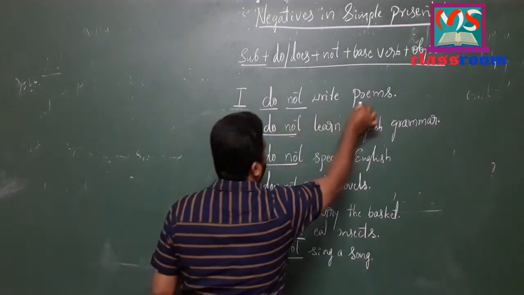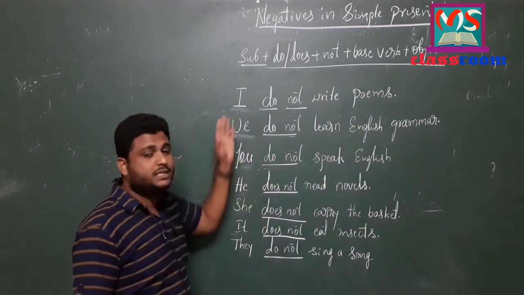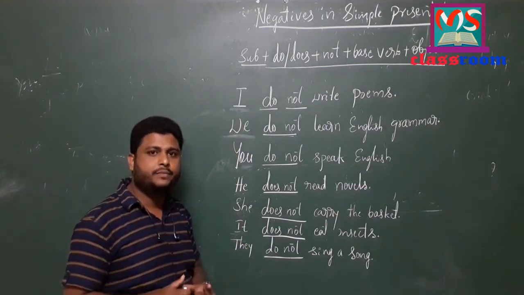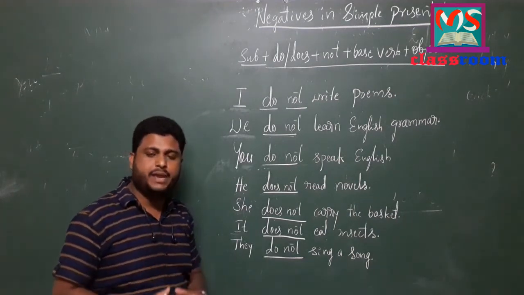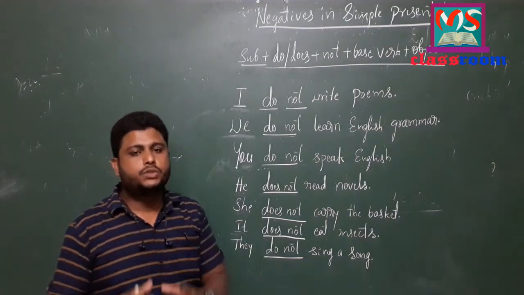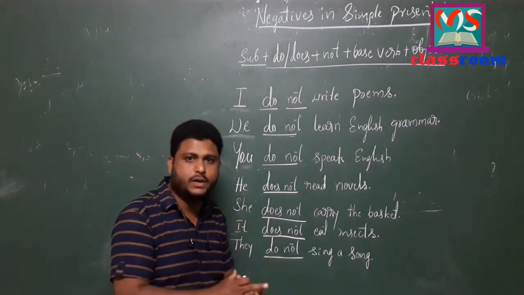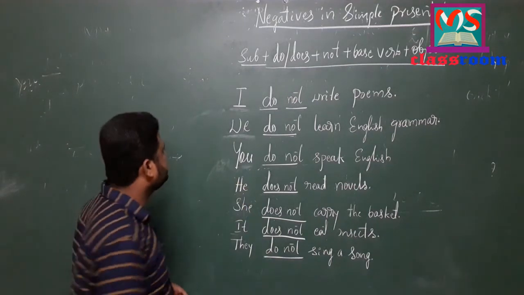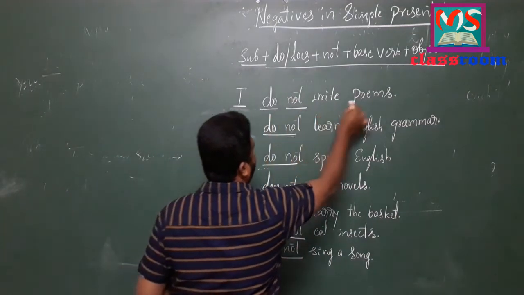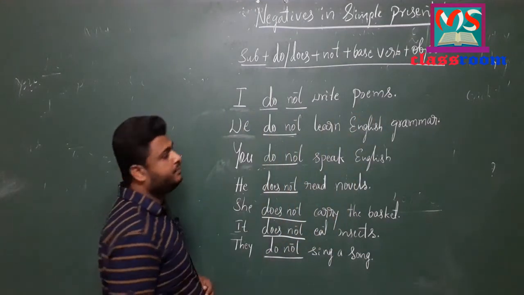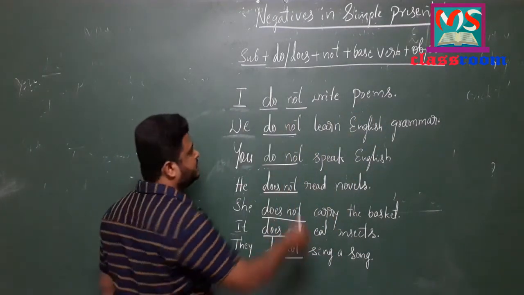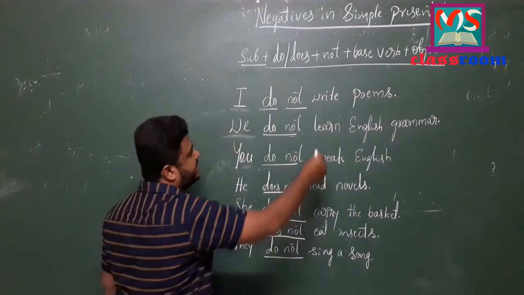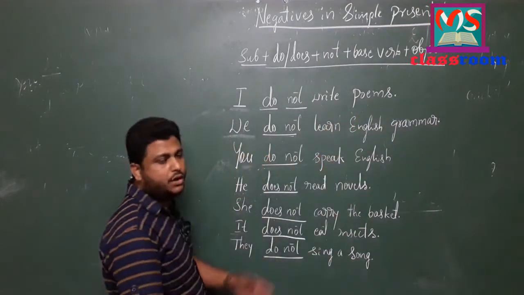I do not write poems. I have written first person singular I, as I have told you that whenever we use first person singular I, we have to use the plural form of the main verb as well as the helping verb so that the subject should agree with the verb. Similarly, it is related to you, second person singular and plural. I do not write poems. I, first person singular, so for that reason I have used do. Not, it is a negative sentence. Write is the main verb which is in base form, and then poems is the object.